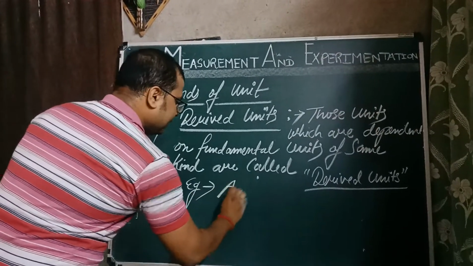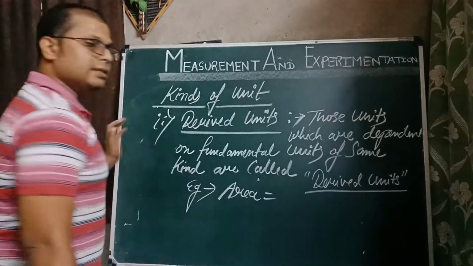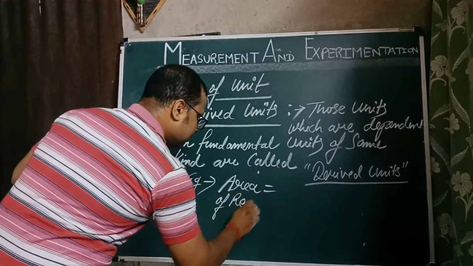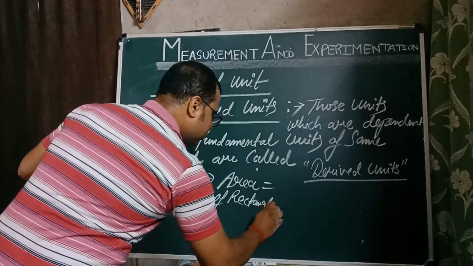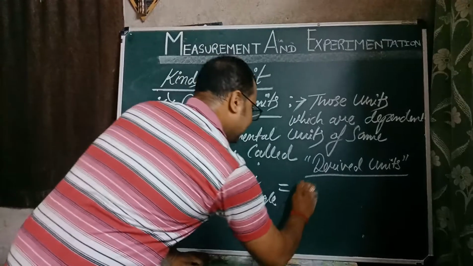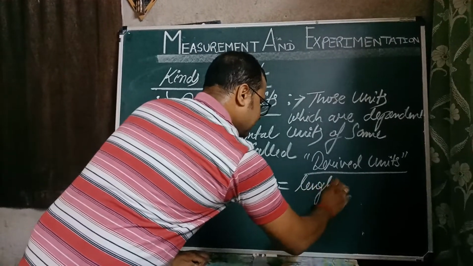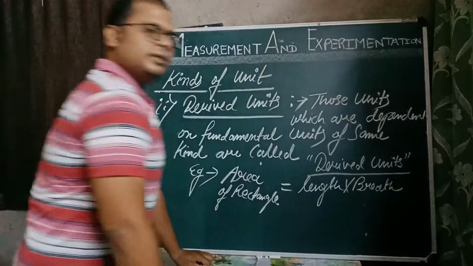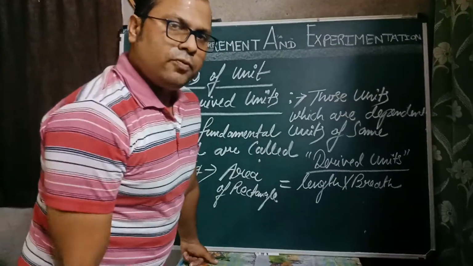For example, suppose you have to find area. Okay, students? Area of rectangle. Suppose you are finding the area of a rectangle. What you have to use? Length into breadth. So you are depending upon what?